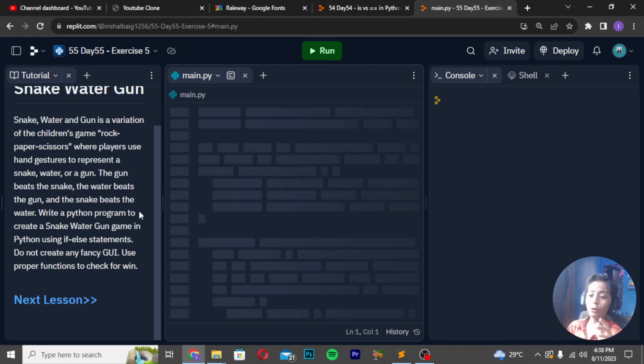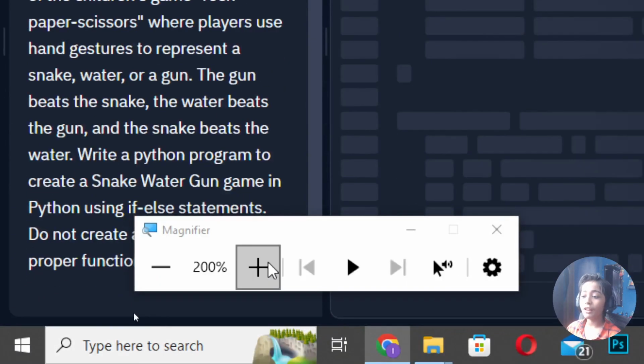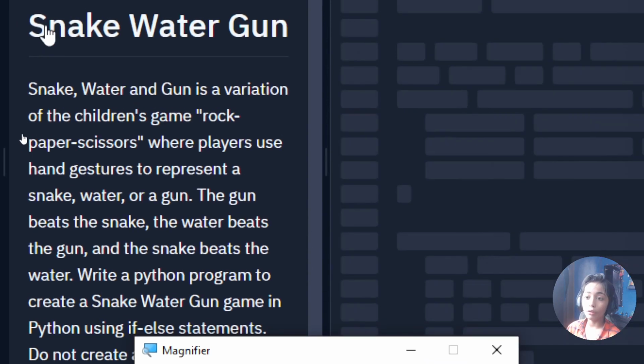Do not create any fancy GUI. Do use proper functions to check for the win. So I will tell you the rules one more time, because some people will make mistakes. So now I will tell you the rules again.